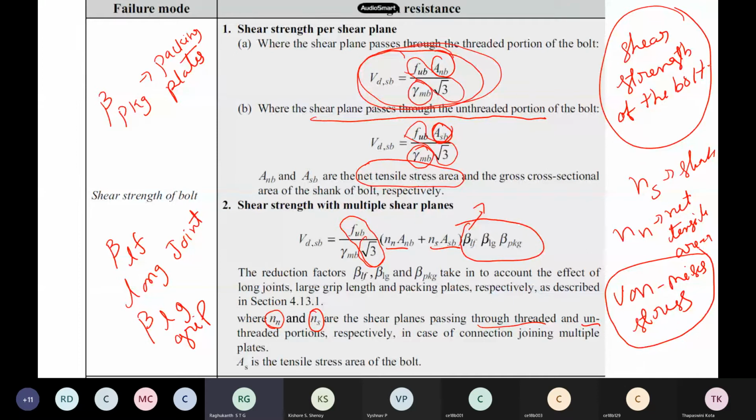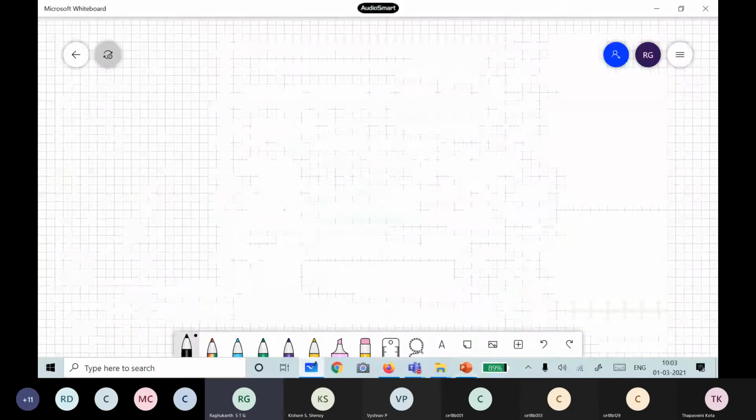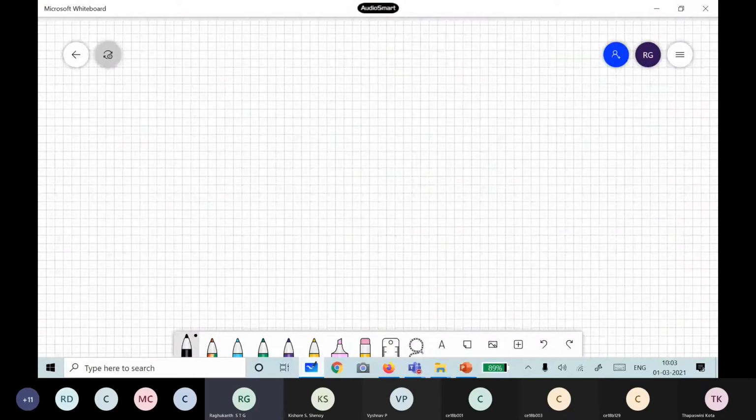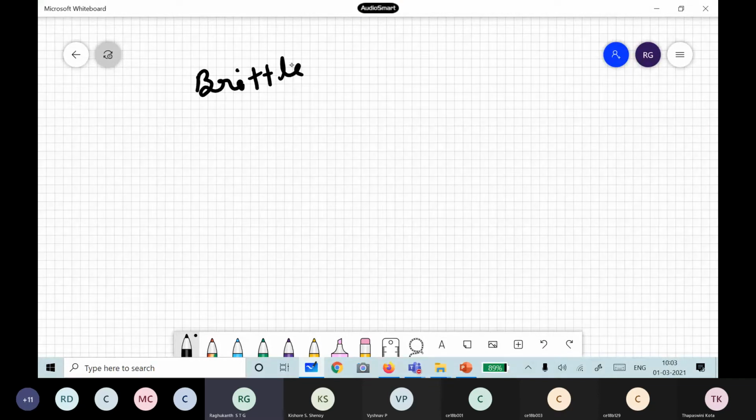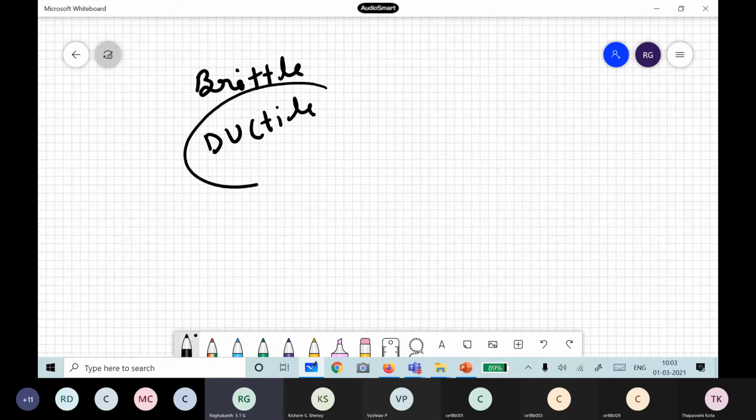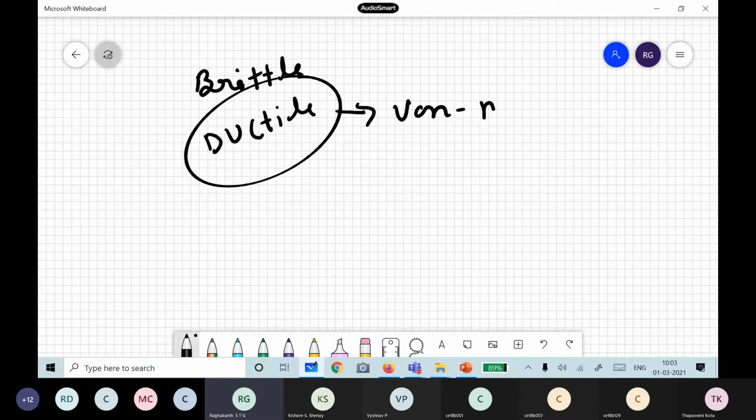We have brittle material and we also have ductile material. For example, there are theories of failure that depend on brittle material, and others for ductile. Now steel is a ductile material. So for ductile materials, what theory do we use? We use this von Mises. So this is the theory of failure we use.